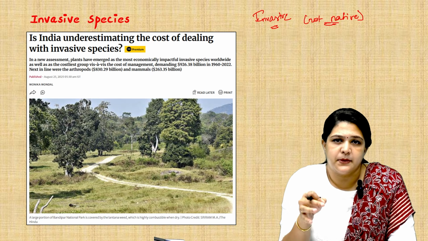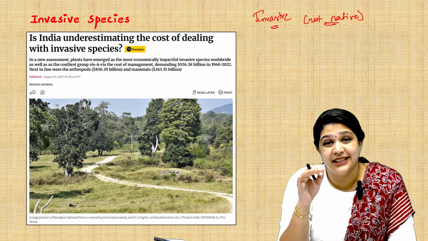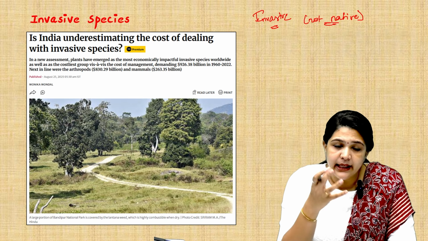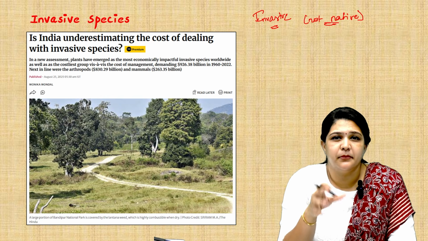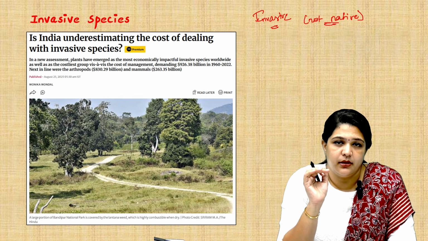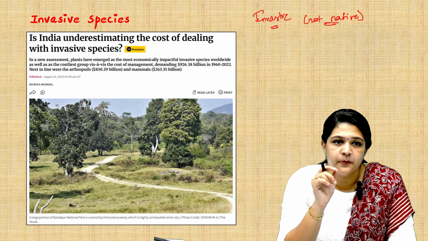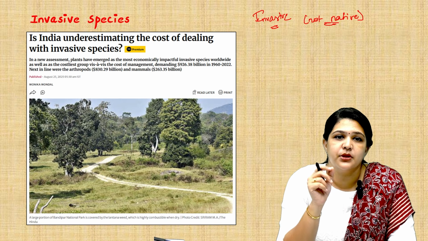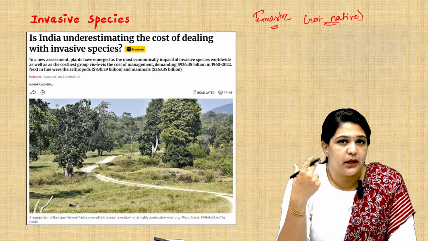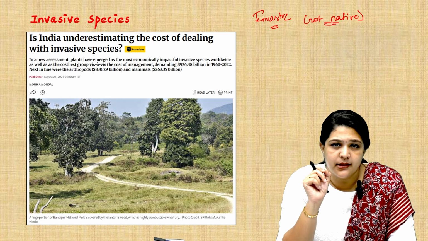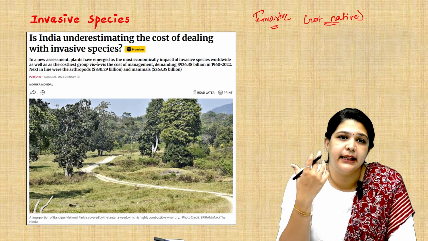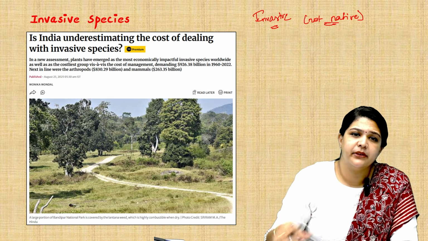This invasive species will disrupt the native environment. That is the impact. Dealing with invasive species itself will bring some issues. It is very costly, and this news is specifically talking about how the plant has emerged as the most economically impactful invasive species. Invasive species can be plants, animals, or fungi, but this article specifically speaks about how plants can be more invasive and more economically impactful. That is the topic we are going to discuss today.